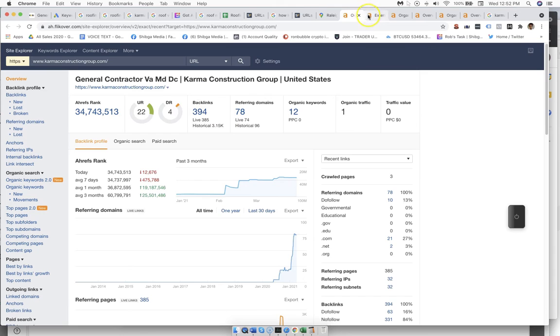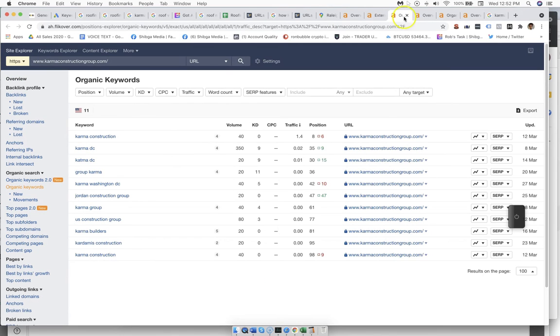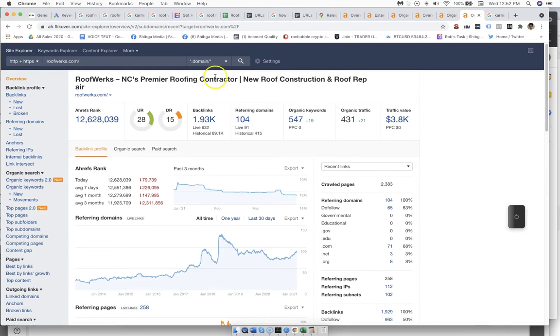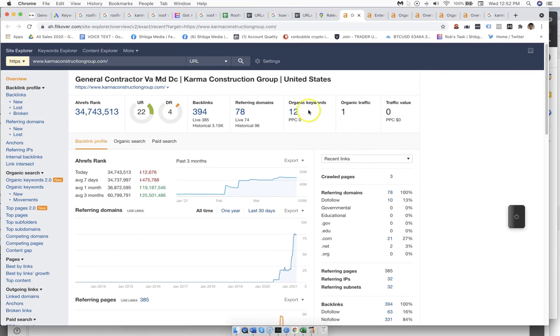So currently we're at a 4, and we keep an eye on some of the other competitors around us. We have RoofWorks, for example, they're at a 15. So it gives us a gauge, right? They have like 500, 600 keywords that they're targeting, and a good amount of people coming to their business every single month. Currently we are at a 4. We don't have a lot of keywords we're ranking for. So it gives us a gauge of where we stand, the direction we want to go, and the room for improvement there is.